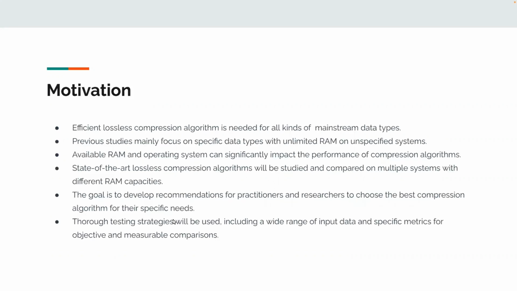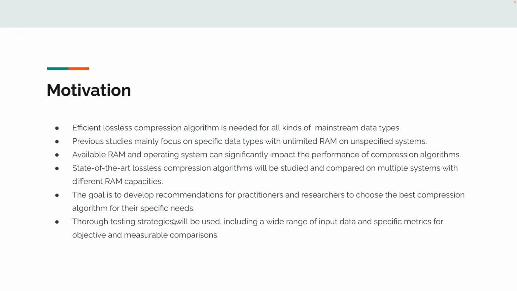And next is the motivation of our project. So nowadays, efficient lossless compression algorithms are needed for all kinds of mainstream data types. But previous studies mainly focus on specific data types with unlimited RAM on unspecified systems. But the available RAM and operating systems can significantly impact the performance of compression algorithms.